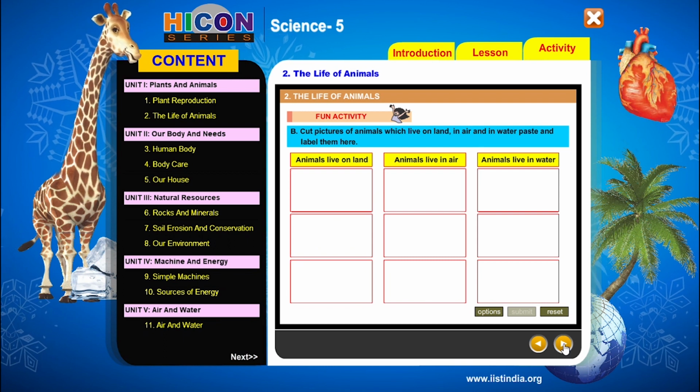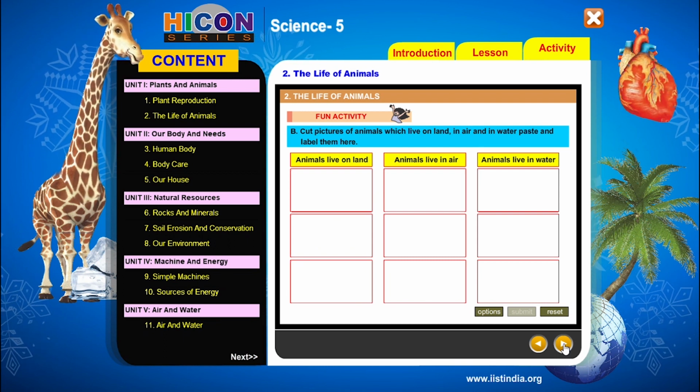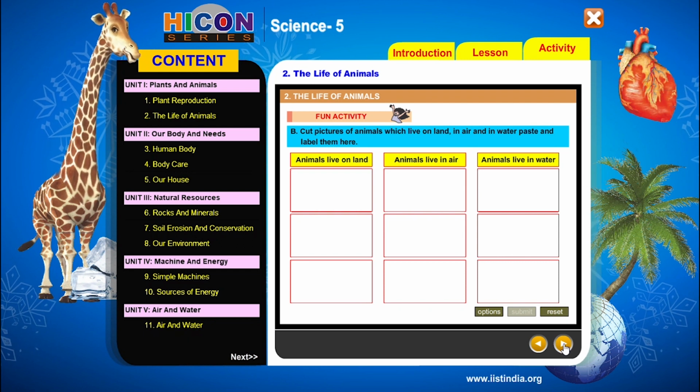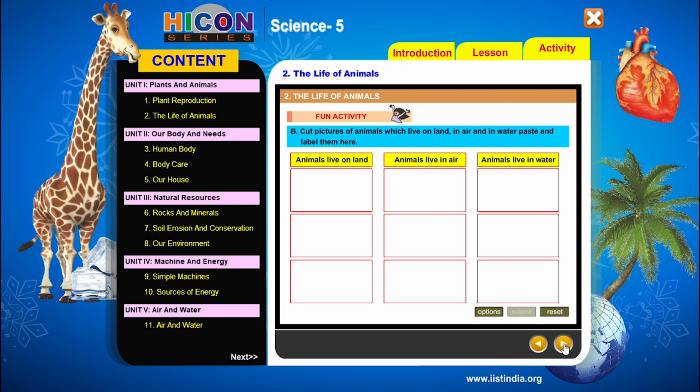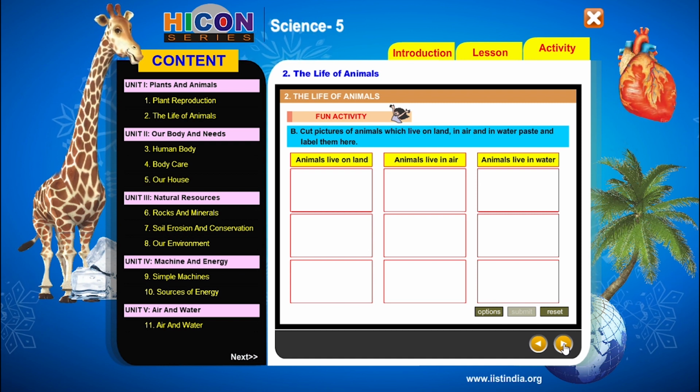So land, which live in land. Most of the animals live on land. Dogs, cats, rats and wild animals like tigers, leopard, cheetah, wolf. So all these animals live on land.